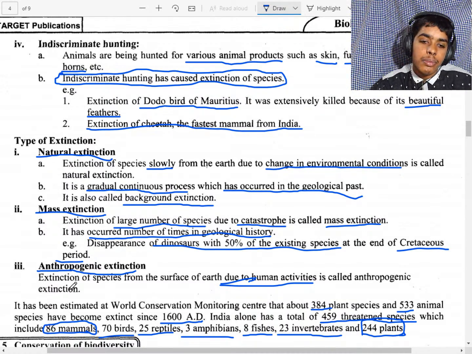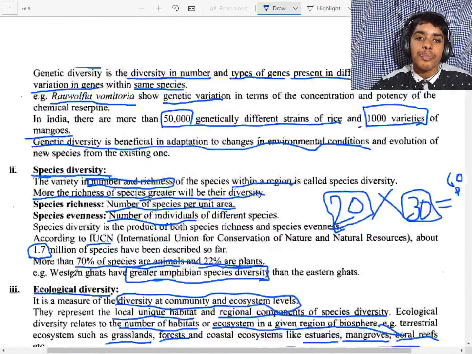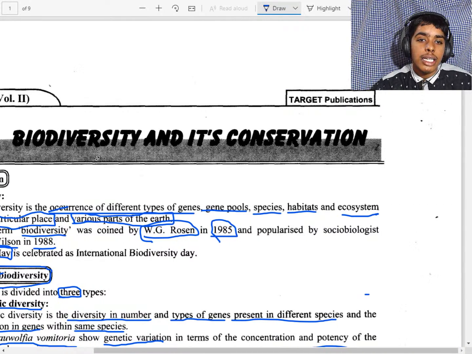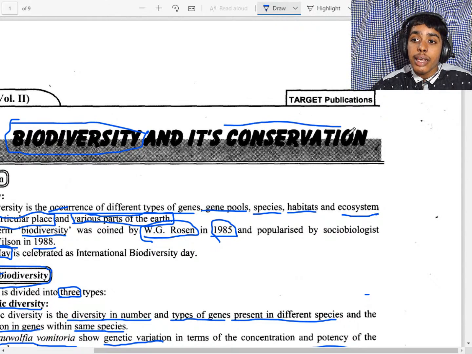Okay, now we have completed part 1 of the biodiversity and conservation chapter, that is biodiversity. We have completed this biodiversity, and in the next session we will discuss conservation.